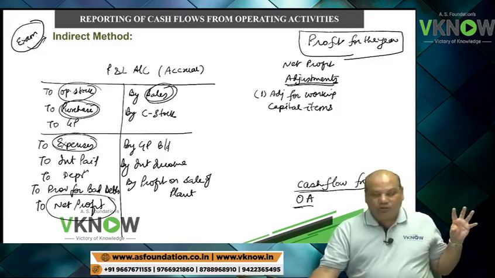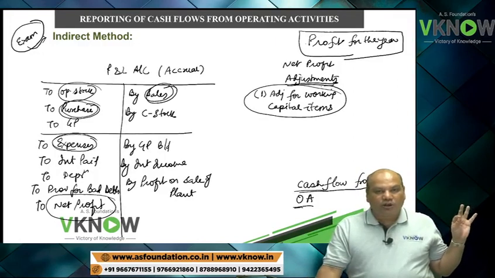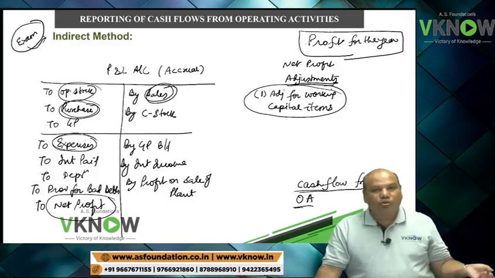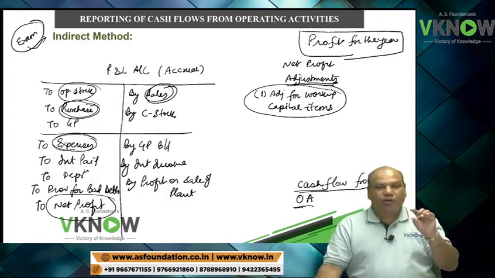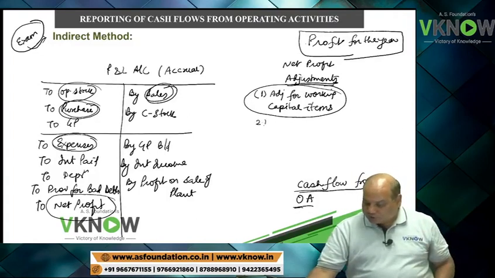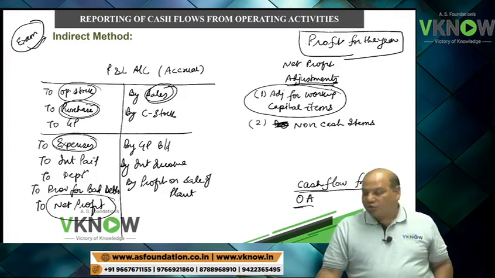By making this adjustment, we are converting accrual values into cash values, that is, what is actually received or paid. The second adjustment we will make is for non-cash items, because I have to find cash flow from operating activity.